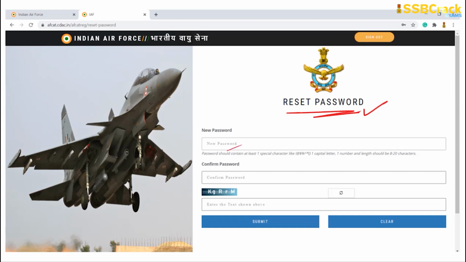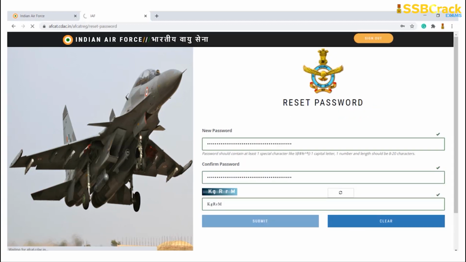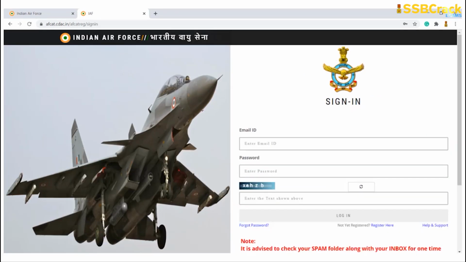And then you have to type the same password again to confirm your password. Type down the captcha that is mentioned in the same format, and then click on submit. Understanding? Once you do that, your password will be taken into consideration. It will show you 3 tick marks. Wherever the tick marks are visible, that means that is absolutely correct, right? So once you have typed the password according to the regulations set by this website, it will show you tick marks, and then you have to submit it. Once submission is done, it will again redirect you towards a sign in page.